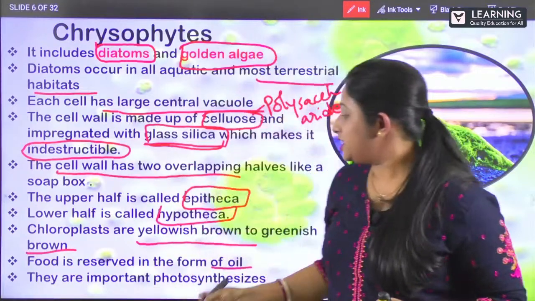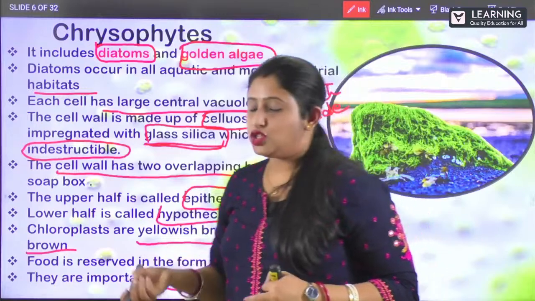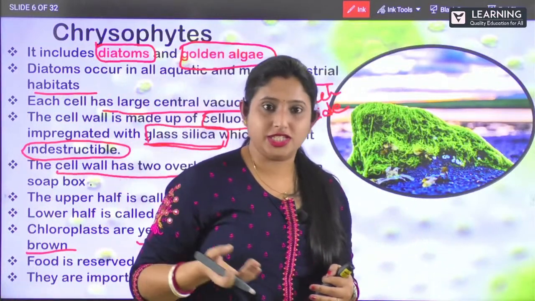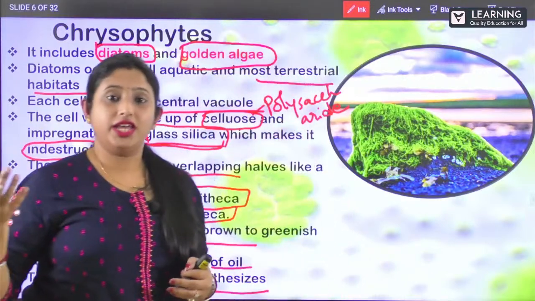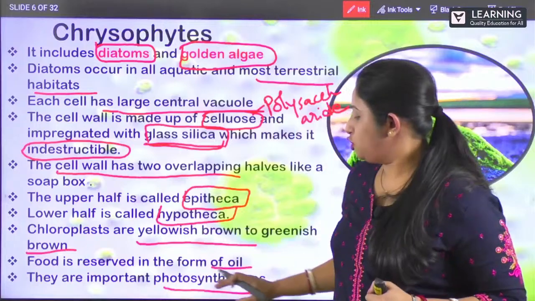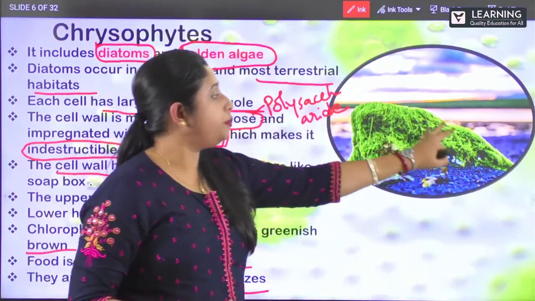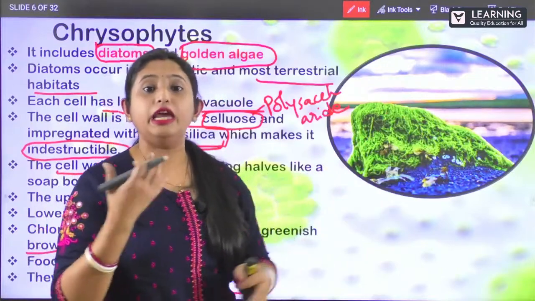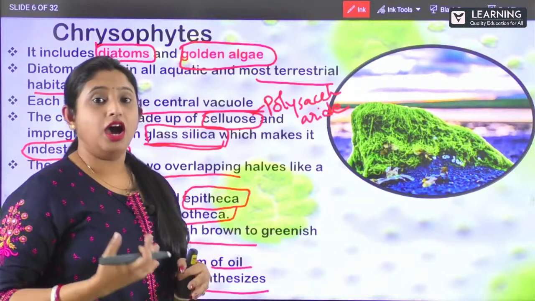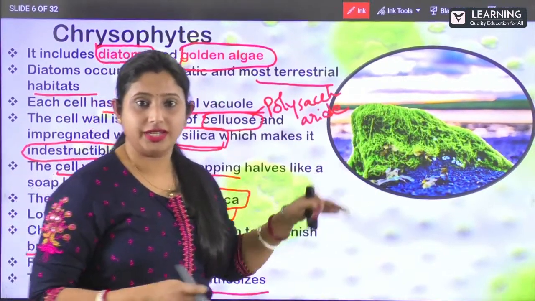Clear? Next is they are important photosynthesizers. So as you know that plants can perform photosynthesis, isn't it? From there we get the oxygen. So they are important photosynthesizers. So when they come and occupy here, it looks like a heap-like structure. You can see in the seaside, the algae or the diatoms, it looks like a heap-like structure, isn't it?